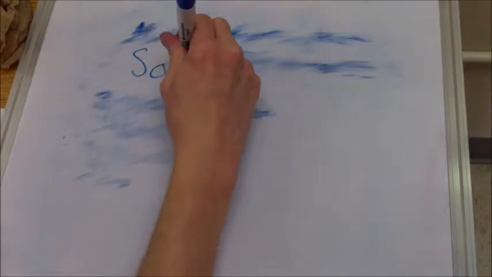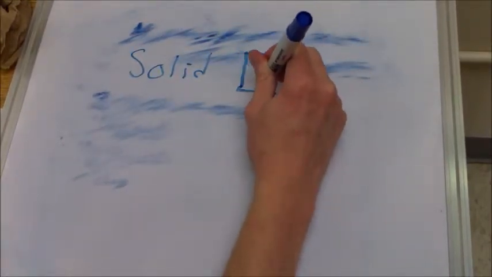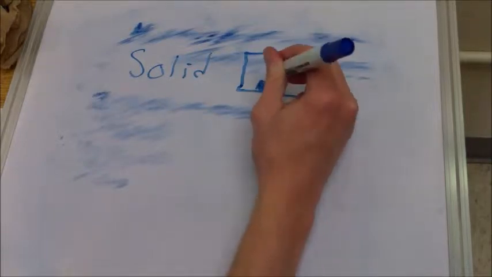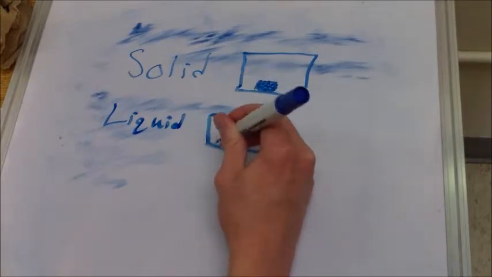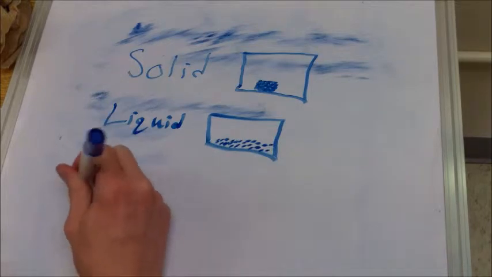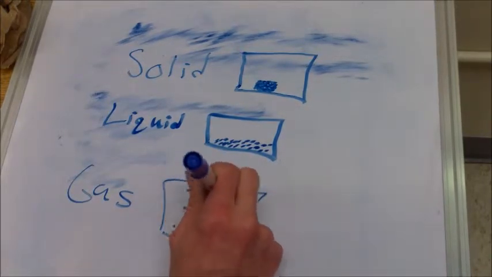A solid has a definite shape and definite volume. Since the particles are so close to one another, they have no room for movement and the solid cannot expand or decline. A liquid has a definite volume but does not have a definite shape, because the particles are loosely packed. Gas has no definite volume or definite shape, because the particles are so far apart.